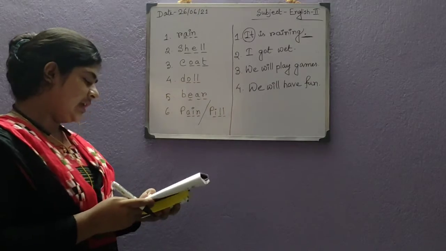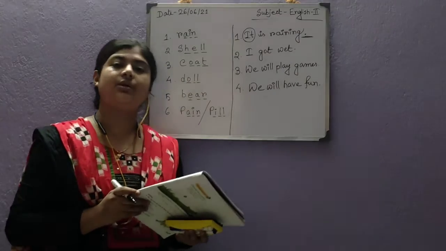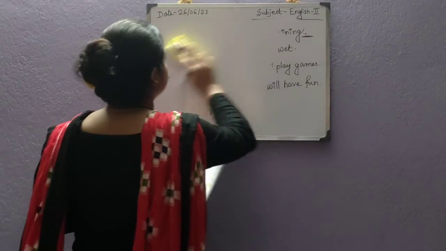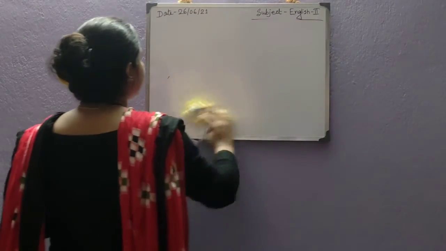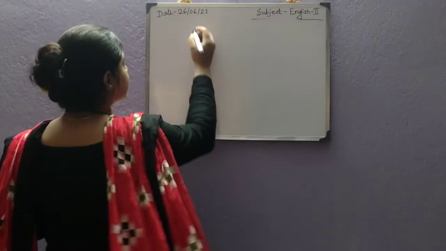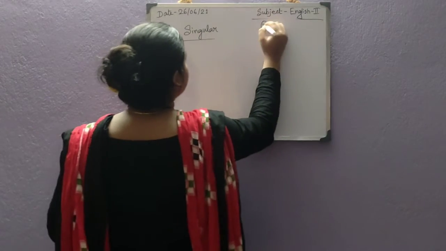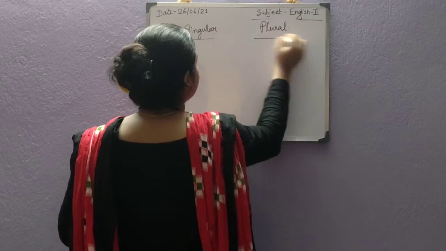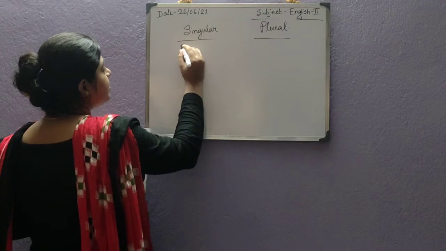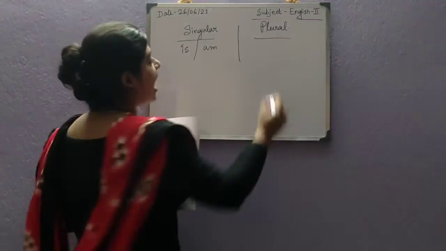And now come to the grammar fun. Okay, today we will do up to the grammar fun and then I will upload the question answers in your WhatsApp group. So quickly come to the grammar fun portion. Already I have explained this, but still I am writing the answer. Singular and plural. I think you know these 2 terms. Singular means only one person or one thing, single thing. And with singular we use is and am. And in plural we use are only.